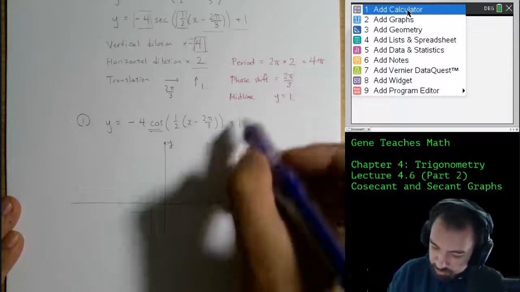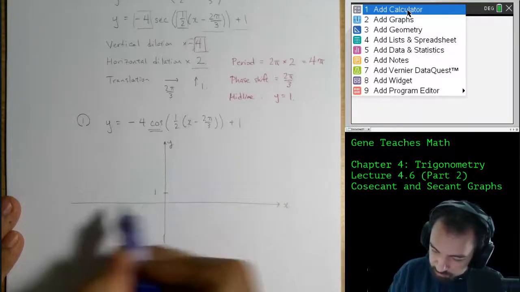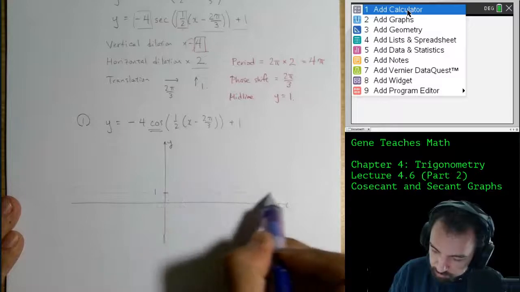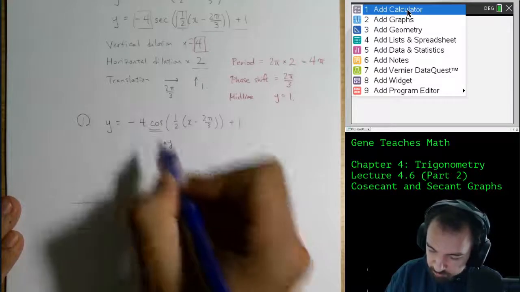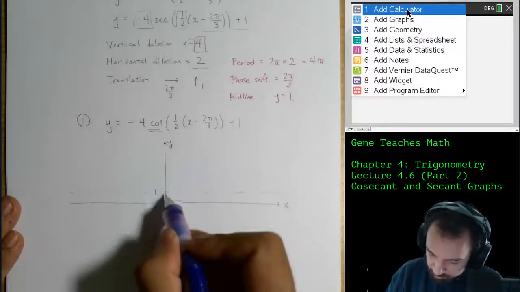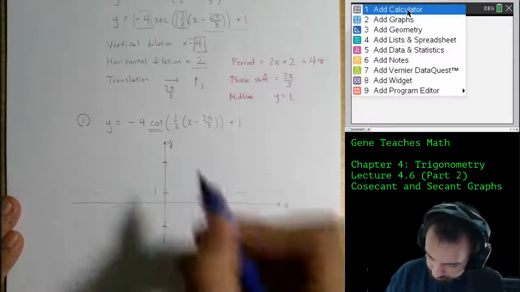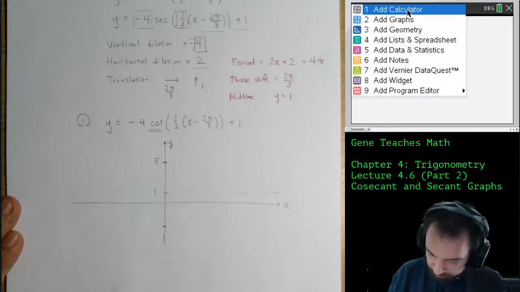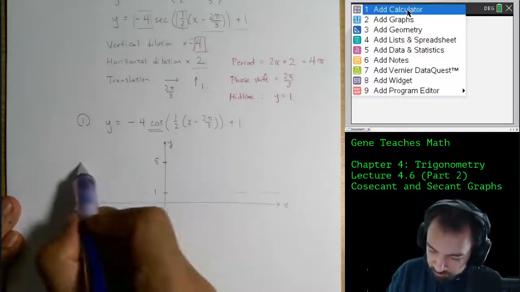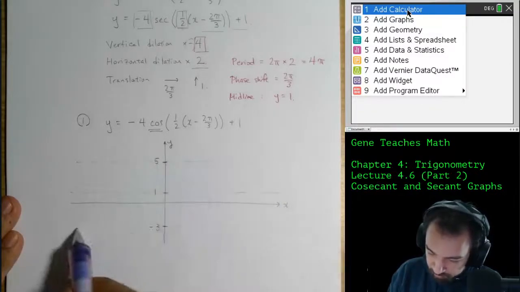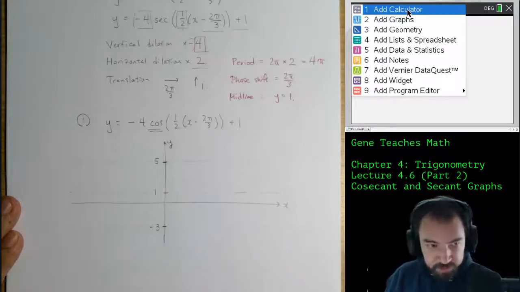So the midline is y equals 1. And then the amplitude is going to be 4, so I'll go up 4 from here and down 4 from here. So I suppose that looks about right. Add 4, I get 5. Subtract 4, I get -3. And then the cosine graph will live in this region right there.